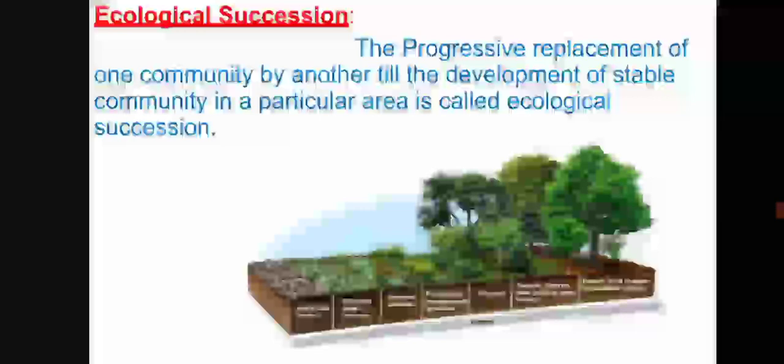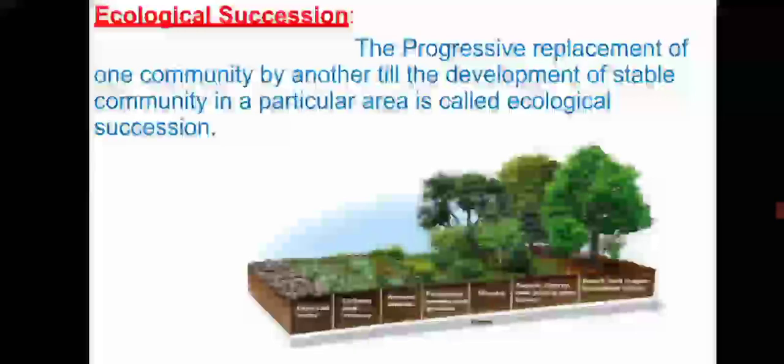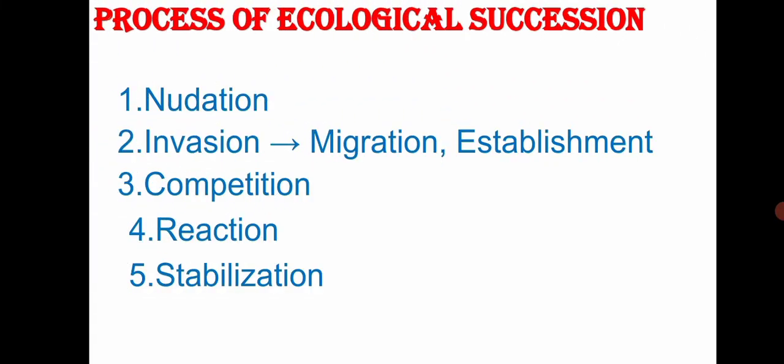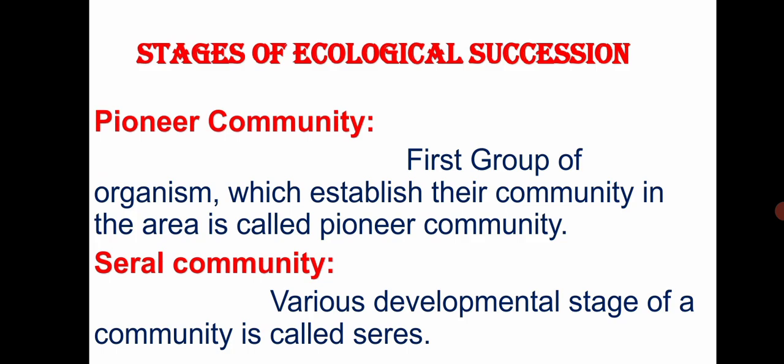Now we discuss ecological succession. Ecological succession means the progressive replacement of one community by another till the development of a stable community in a particular area. This ecological succession has the following processes: nudation, invasion, competition, reaction and stabilization.